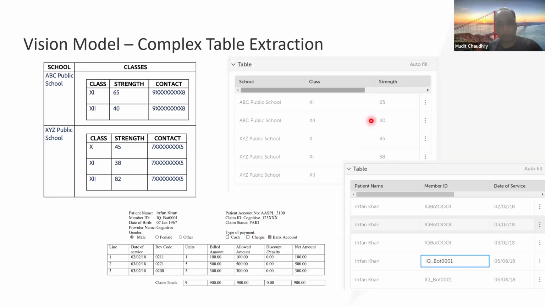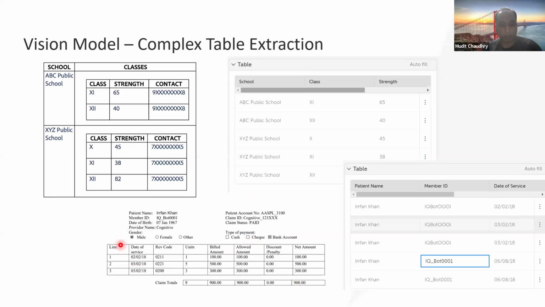Again, it's something that vision models are able to handle absolutely seamlessly, and you really don't have to worry about it. It just gets productive and redeployed as soon as you execute the extraction.